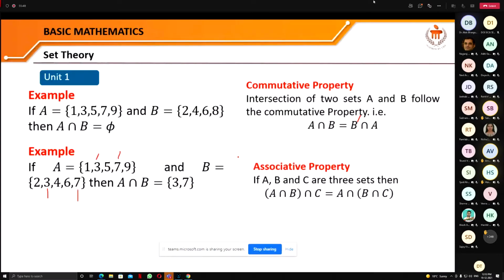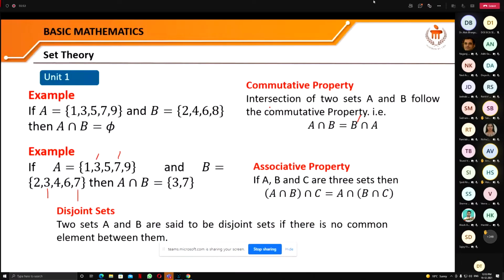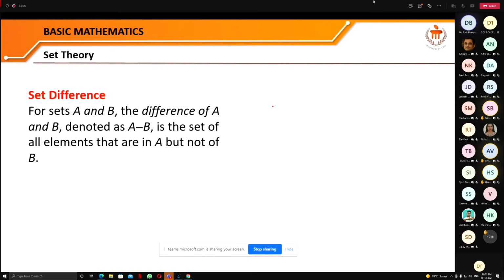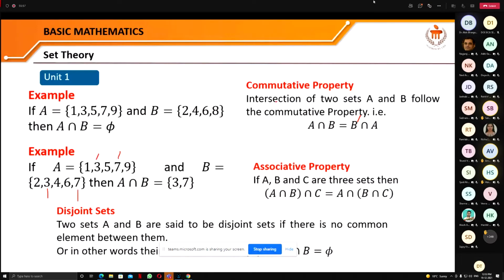As the union operation was holding the commutative property, the same thing is there in intersection also. It doesn't matter whether you are taking A intersection B or B intersection A. As you can see here, if I take B intersection A, then what will I search? I'll search only those elements that are common. So it doesn't matter whether I start with A or with B. That's why this holds the commutative property, and the same is true for the associative property.